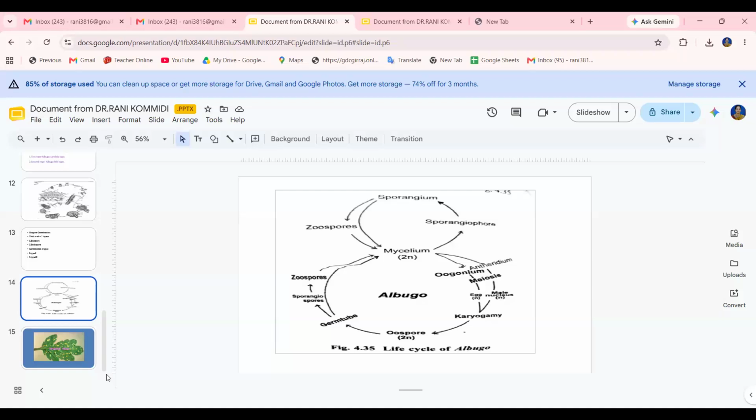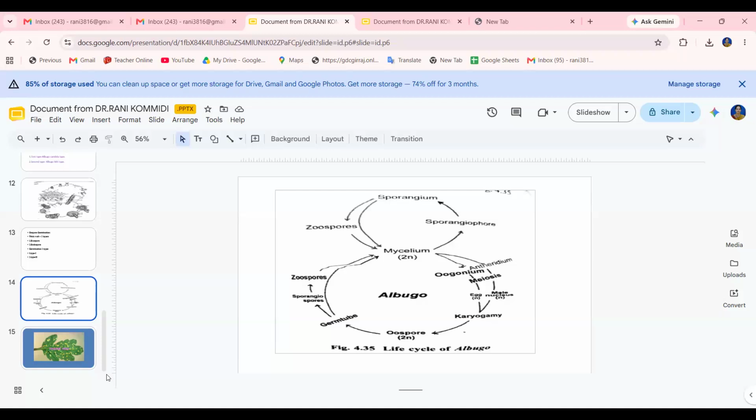Each zoospore is uninucleate and biflagellate. The zoospores swim in the film of water, and on reaching a suitable host, their flagella are withdrawn, and they get encysted and germinate. They produce the germ tube, which infects the new host. The germ tube enters through the stoma and extends into the intercellular spaces of the host to form a new mycelium. This is the reproduction.